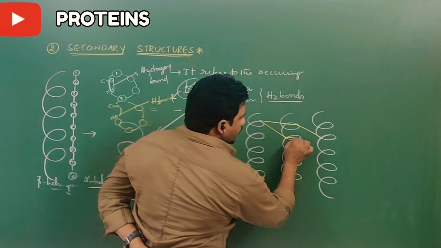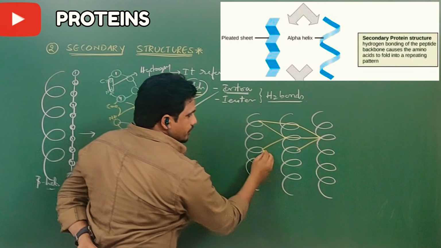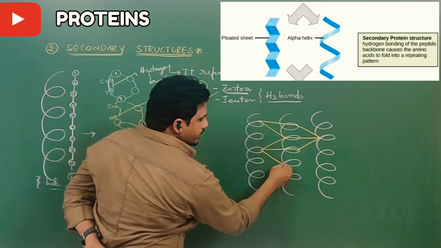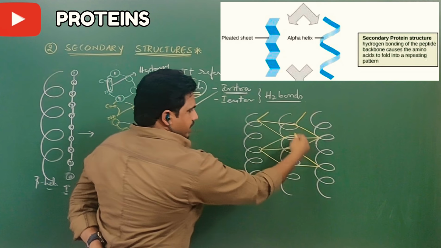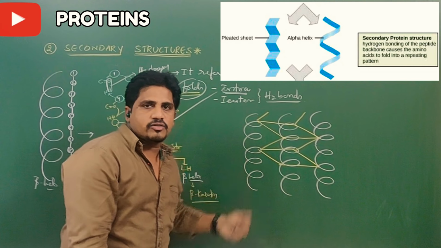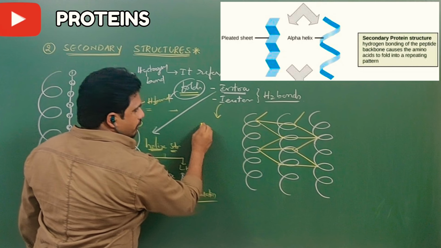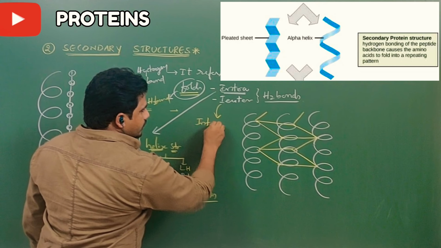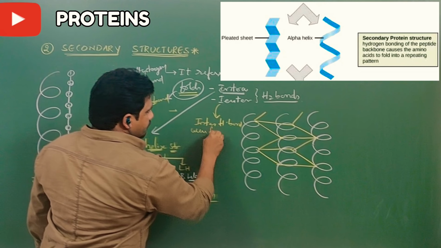Then what happens? One plate has been formed. Later from here and here, then another plate. From here and here. So they are plates. They are nothing but what? Plate-like structures or sheet-like structures. As their helicals are left-handed, this is called beta sheet-like structures. So inter-hydrogen bonds are formed.